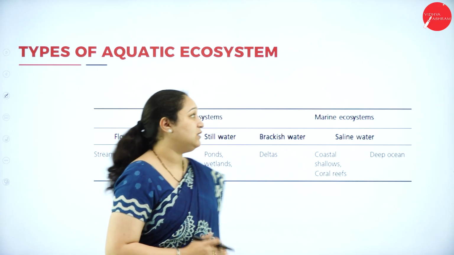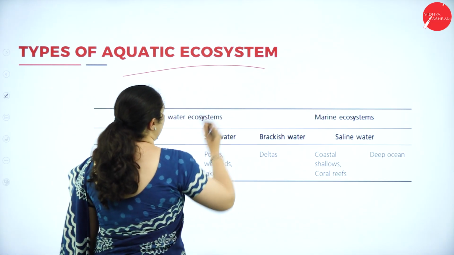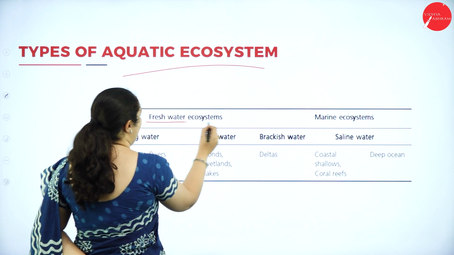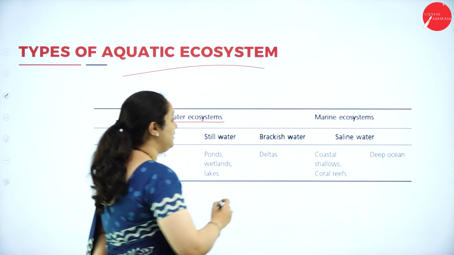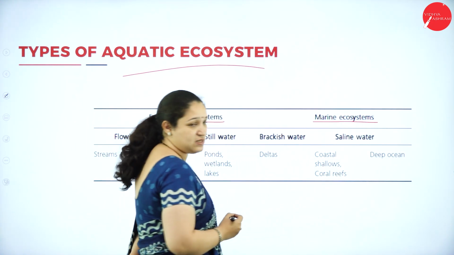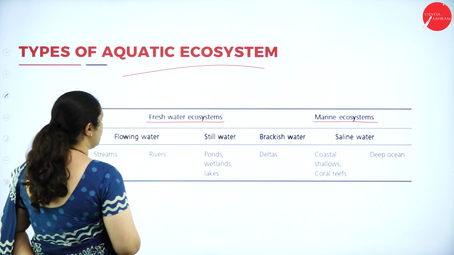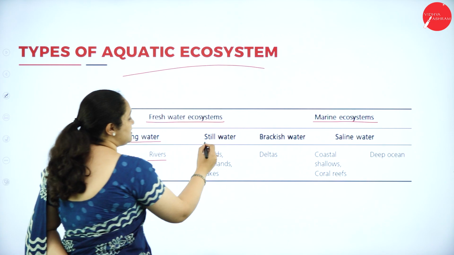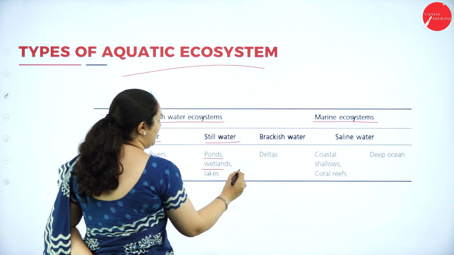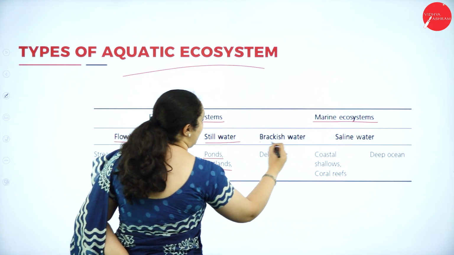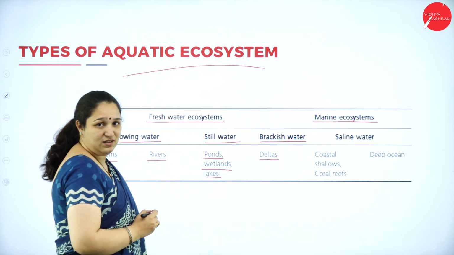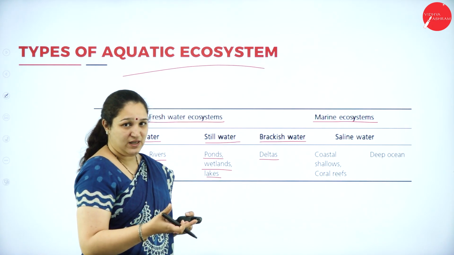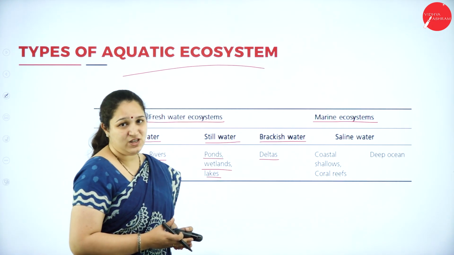Next is about the different types of aquatic ecosystem. If we see the different types, majorly we have the freshwater ecosystem and the marine ecosystem. Under freshwater ecosystem, we have flowing water, which are rivers and streams, and we have still water like ponds, wetlands, lakes, and we have brackish water, that is the delta region. The delta region is formed when the river meets the sea, and that's also called the brackish water.